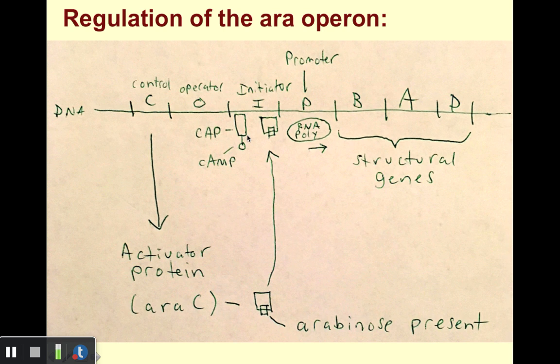And again, we have the same CAP complex involved as well. So with low glucose levels, you'll have this complex form. It will bind to, in this case, the initiator, and again facilitate gene expression. Okay, so that explains what happens when arabinose is present. What about when arabinose is not present?